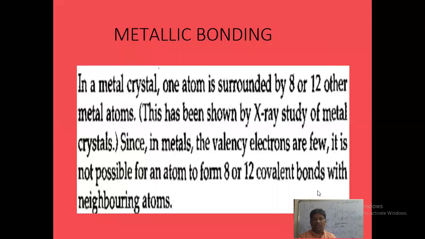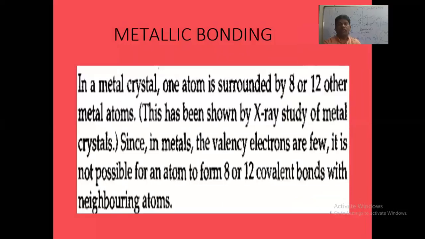All metals will lose electrons, I told you. All metals are electropositive in nature. So the electropositive metals will lose electrons to form metal ions, positive ions. Between the positive ions and those electrons, there will be an attractive force. That attractive force is called metallic bonding. Yesterday we discussed all these things.